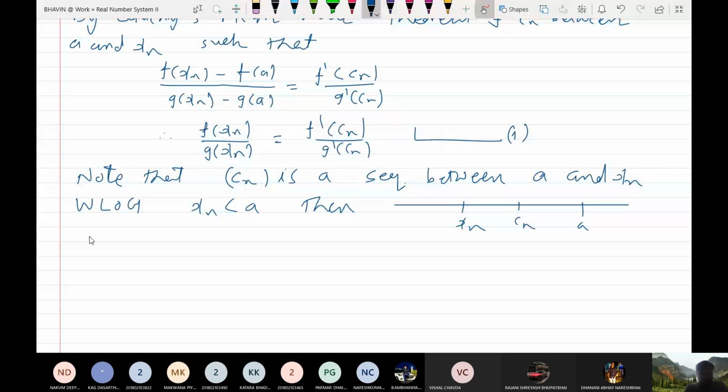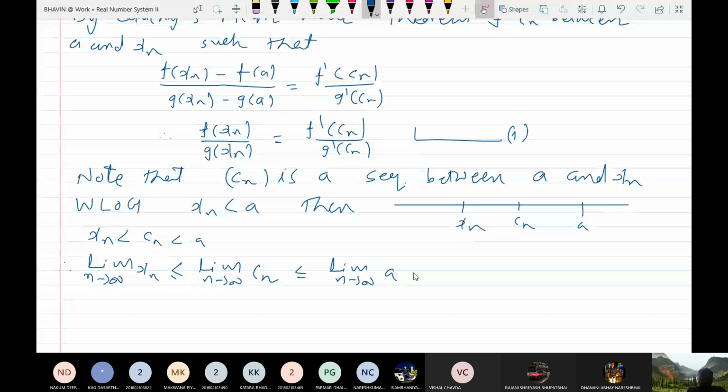Now take the limit as n tends to infinity. This is less than or equal to limit of Cn, less than or equal to limit of a. Now this is a constant sequence, so this limit is a.